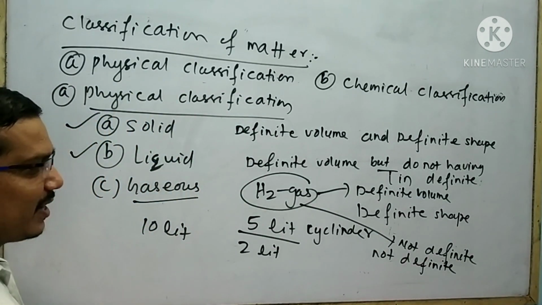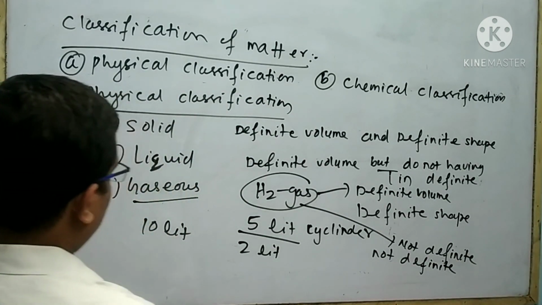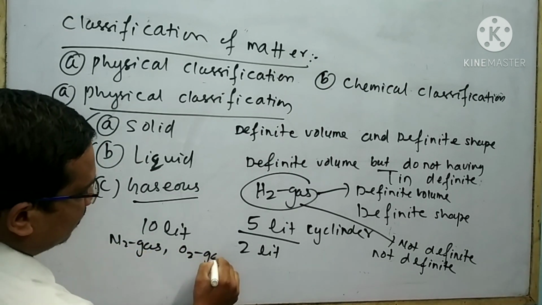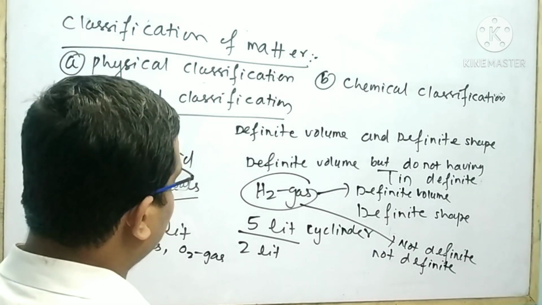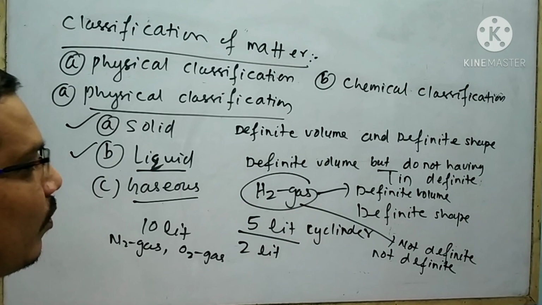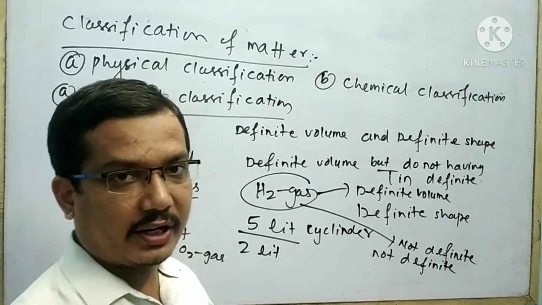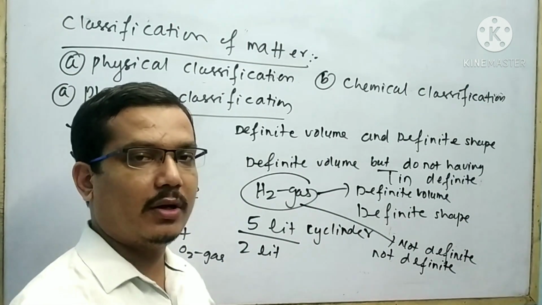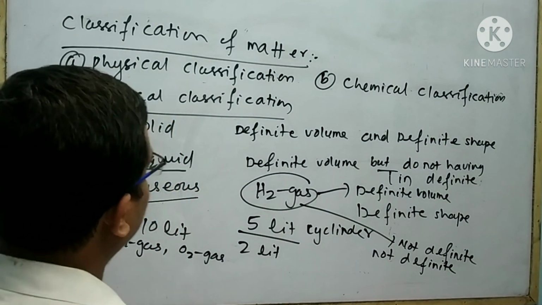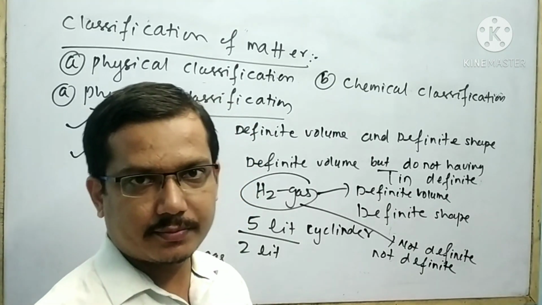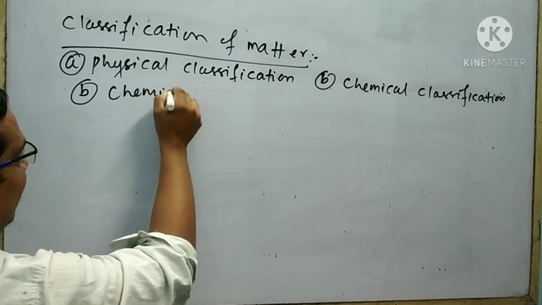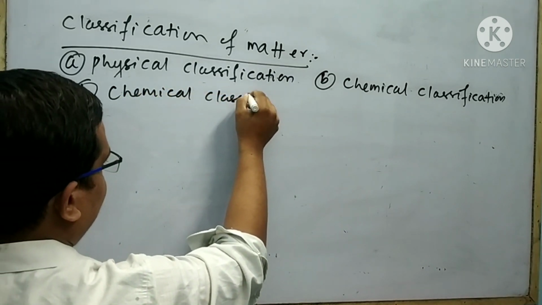There are a lot of examples of gas like nitrogen gas, oxygen gas, carbon dioxide gas, like that. There are also a lot of examples of liquid: water, milk, honey, kerosene, petrol, like that. This is all about the physical classification of matter. Next I will discuss the chemical classification.